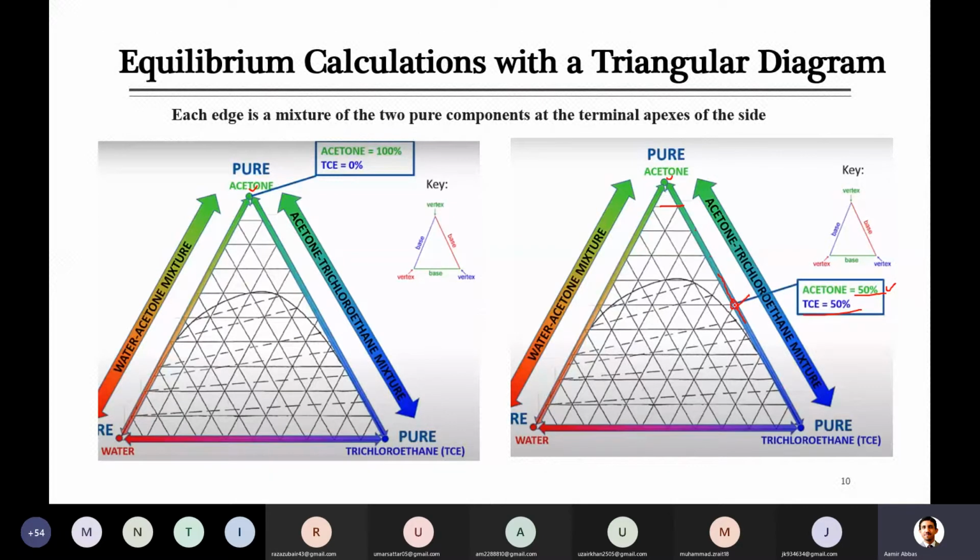But let's check whether trichloroethane is 50% here or not. Just see, here it was 0%. This line was indicating 90, 80, 70, 60, and yes, this is the line for trichloroethane where it will be 50%. So you can locate the point here.